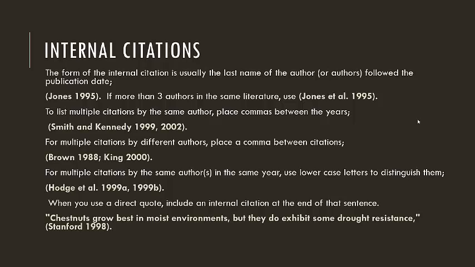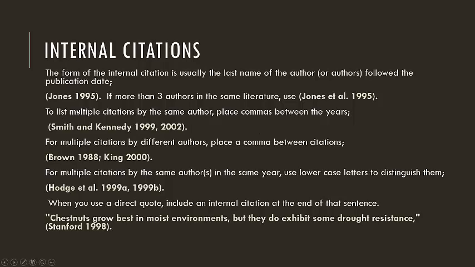their research, anytime you use anything from some other person and you write about it in your paper, you must give a citation. It's usually the last name of the author or multiple authors and the publication date, as you can see here in Jones 1995. If you have more than 3 authors on the paper, you use et al. That is just shorthand for there being a lot of other people involved, and if somebody really wants to know, they can go to your literature cited and see all the authors there.